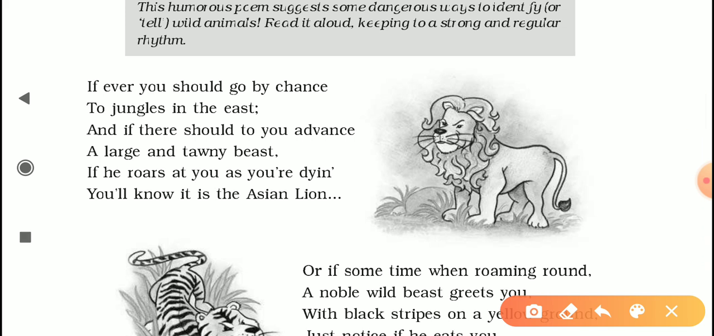Let's see, the poet at first is giving some proper identification ideas. She is saying that a lion is a large and tawny beast, which actually helps us to identify the lion. Large means big. What is tawny? Tawny refers to a color which is yellow, brownish yellow, or you might say a brownish orange color, the color of the skin of a lion.